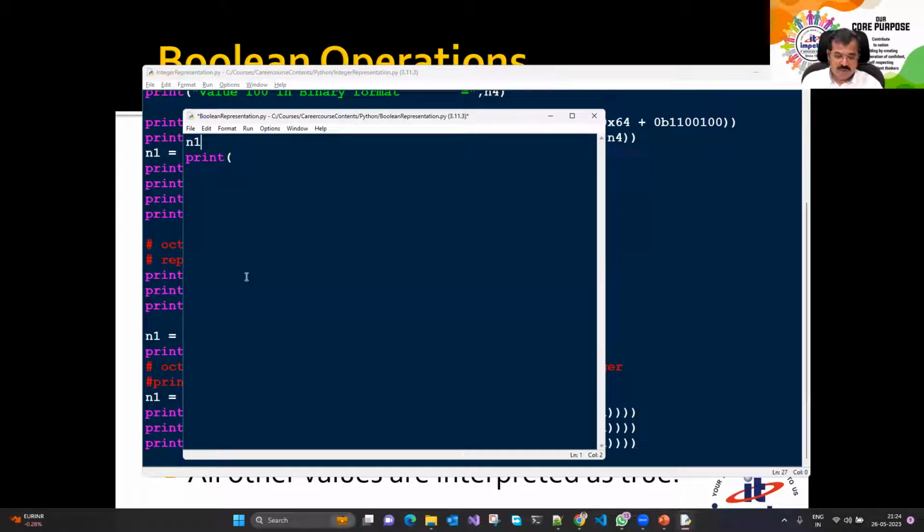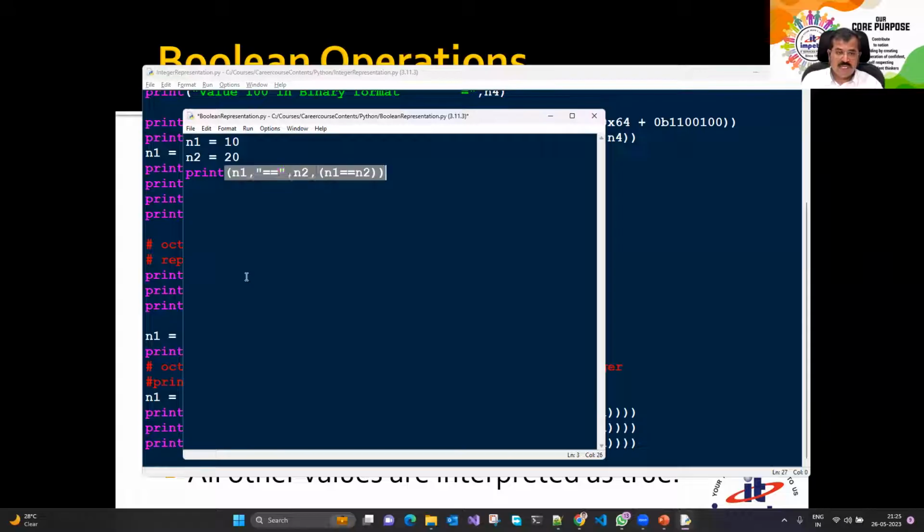Suppose n1 is 10 and n2 is 20. I want to check whether n1 is equal to n2. So here I write the statement n1 equal to n2.